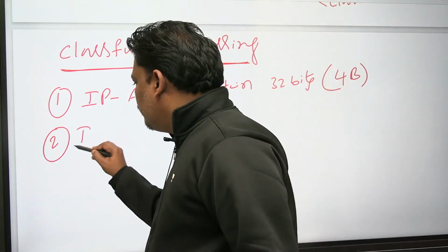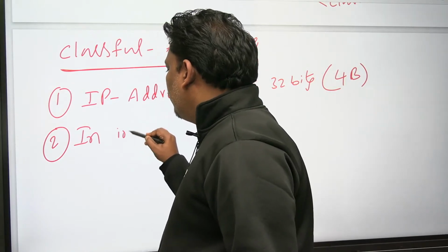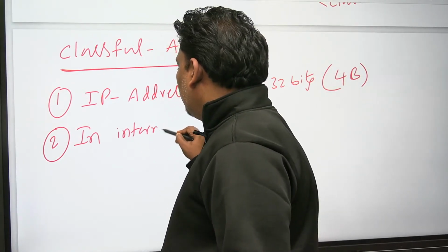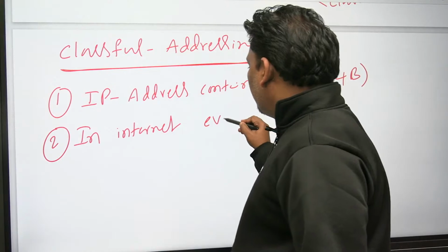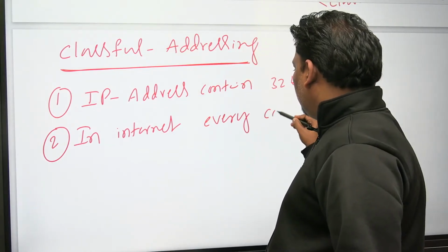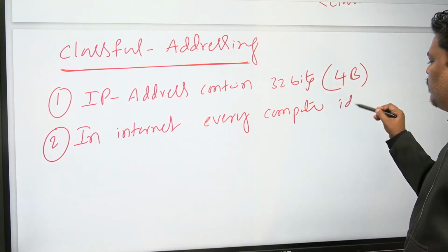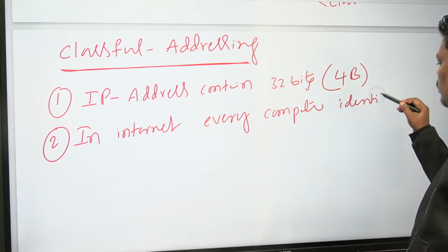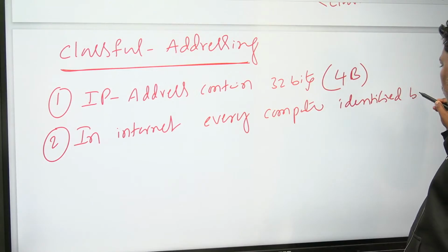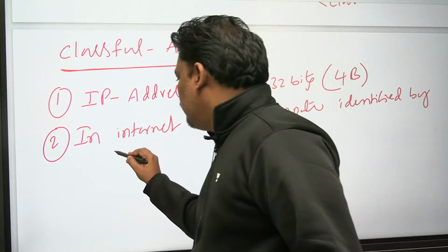In internet, every computer is identified by IP address.